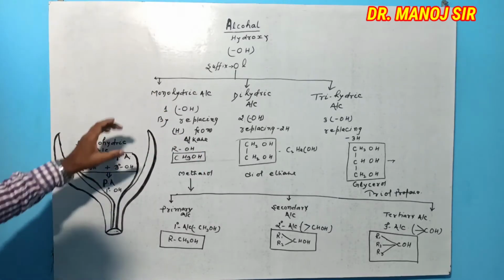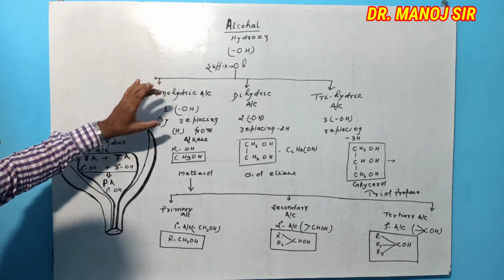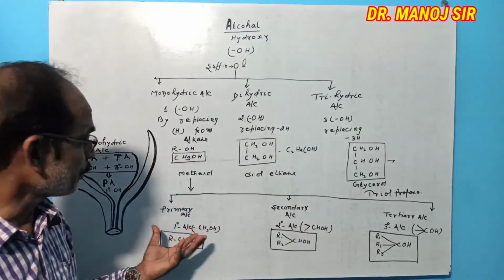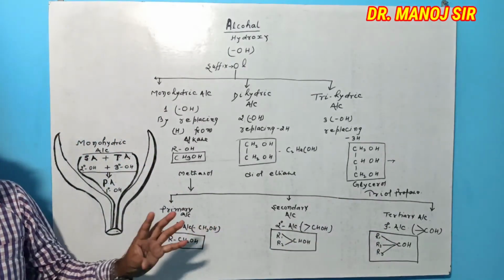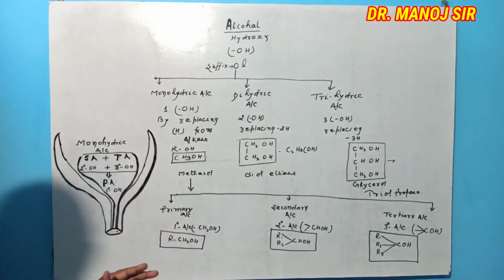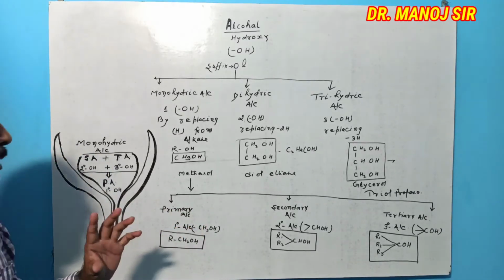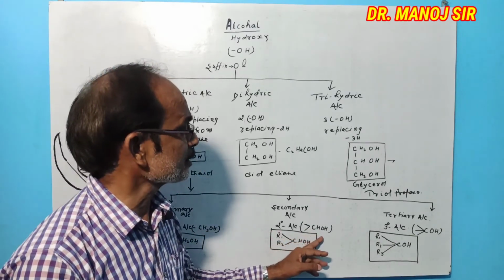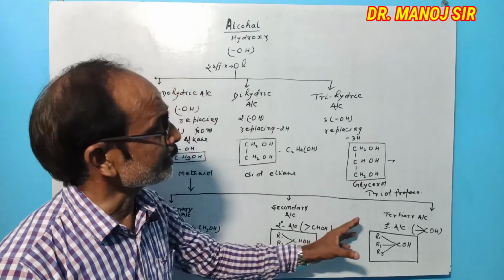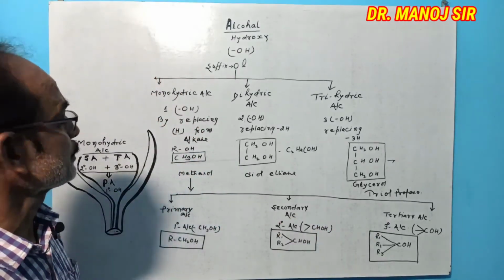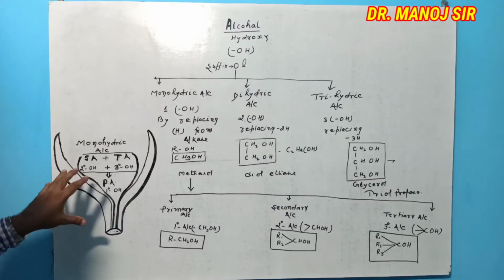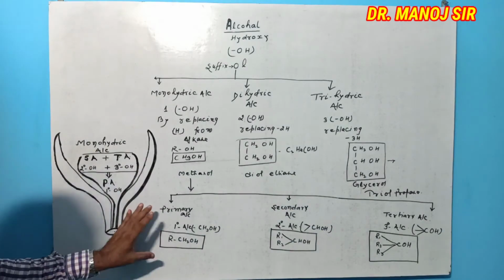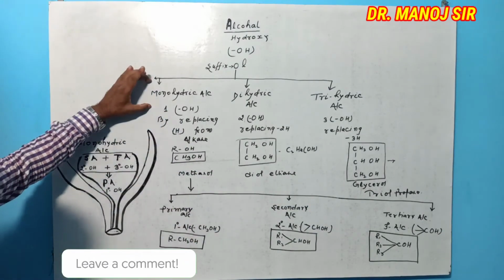So the types of monohydric alcohol are primary alcohol, secondary alcohol and tertiary alcohol, that is 1 degree alcohol, 2 degree alcohol, 3 degree alcohol. Their representing formulation or symbol is single bond CH2OH, double bond CHOH and triple bond carbon OH. Means all the primary, secondary and tertiary are the wings of monohydric.